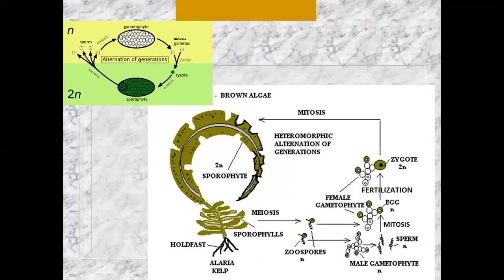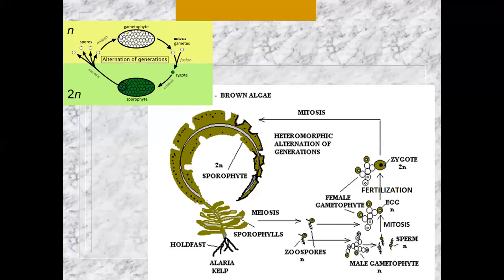And so what happens is the male gametophyte obviously is haploid, because gametophytes are always haploid, and they make eggs and sperm by mitosis. The male gametophyte is going to be making the sperm, and the female gametophyte is going to be making the eggs. Eventually, the sperm will swim to the eggs, and there'll be a fertilization. That's sex. The fertilized egg is, of course, a zygote, and you see that there on the diagram. The zygote is now diploid because it's a fusion of an egg and a sperm. That diploid zygote will develop back into the kelp. And so the beauty of this is you can make a lot of spores.